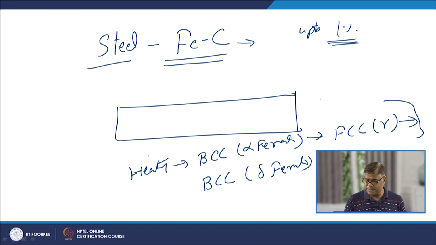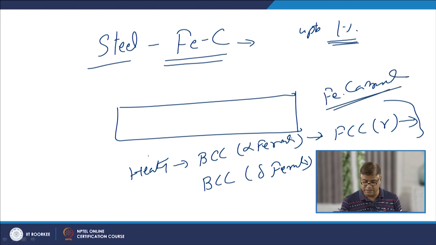Apart from this there will be other constituents like iron carbide. Iron carbide in form of cementite is also found.